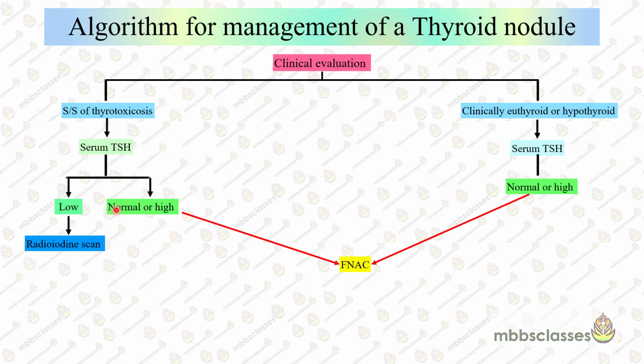But if the patient has normal TSH, or if it is high TSH, then in such a case advise the patient to go for FNC of the thyroid nodule. On the other hand, if the patient clinically looks euthyroid or hypothyroid, then again we advise serum TSH. And again, if it is normal or high TSH, then go for FNC.